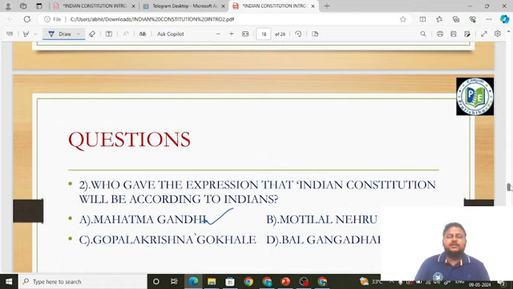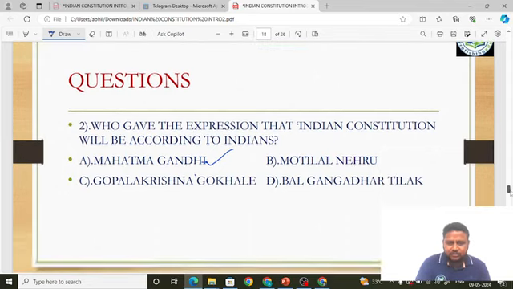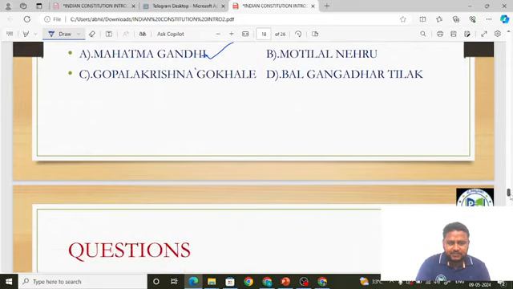Another important fact is that Mahatma Gandhi considered Gopal Krishna Gokhale as his political guru. Why he considered that, we are going to discuss in detail when we learn the Indian national movement. Mahatma Gandhi said these words: Indian Constitution will be according to the Indians. This is what I discussed when I was discussing the idea of Constituent Assembly. Remember, friends, whatever I discussed, these are nothing but the POIQs.